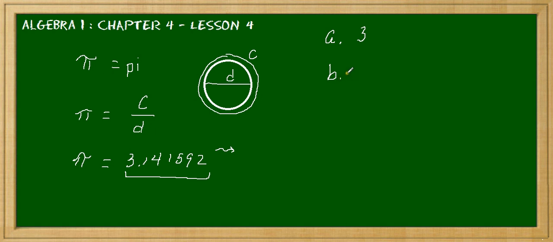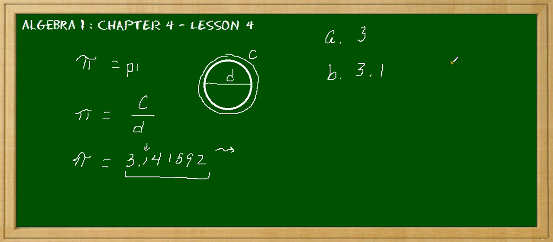B is to the nearest tenth. So the tenth would be this position here. So we have to look at 3 point what? We can say 3.1, but we have to look to the right of that particular unit, that tenth, and see, is it 5 or higher, or below? And then we see it's a 4. So we would say it's 3.1.